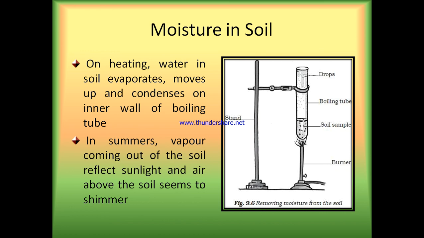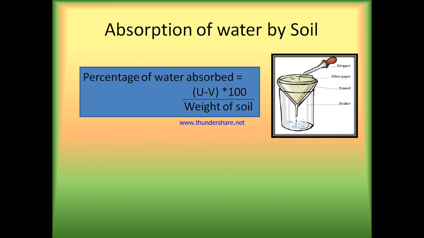On heating the soil, water in the soil evaporates, moves up and condenses on the inner wall of the boiling tube. In summer, vapor coming out of the soil reflects sunlight and the air above the soil seems to shimmer. Percentage of water absorbed by the soil equals (U minus V) into 100 divided by weight of soil, where U equals the initial volume and V is the final volume of water in ml.